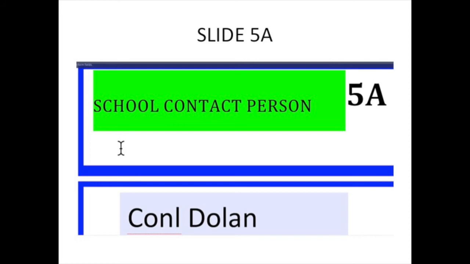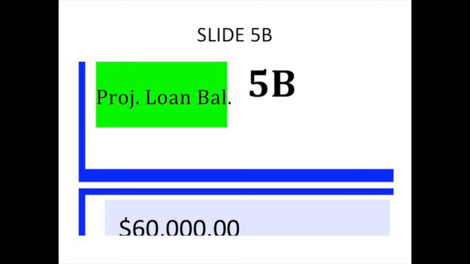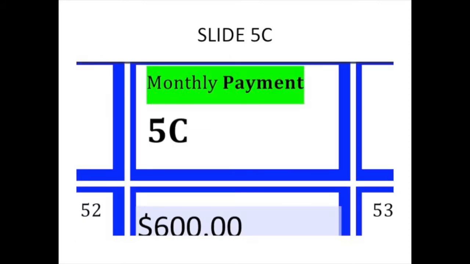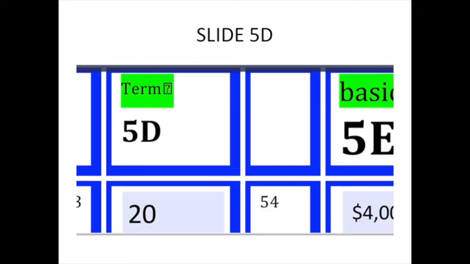In box 5B, enter your projected student loan balance at the end of your college education. In box 5C, enter the projected monthly payment on your student's loan. If your student's loan is set up for quarterly payments, divide the payment by 3 and enter the result as a monthly payment. In box 5D, enter the term on the loan. For example, if the student's loan runs a term of 10 years, enter 10.